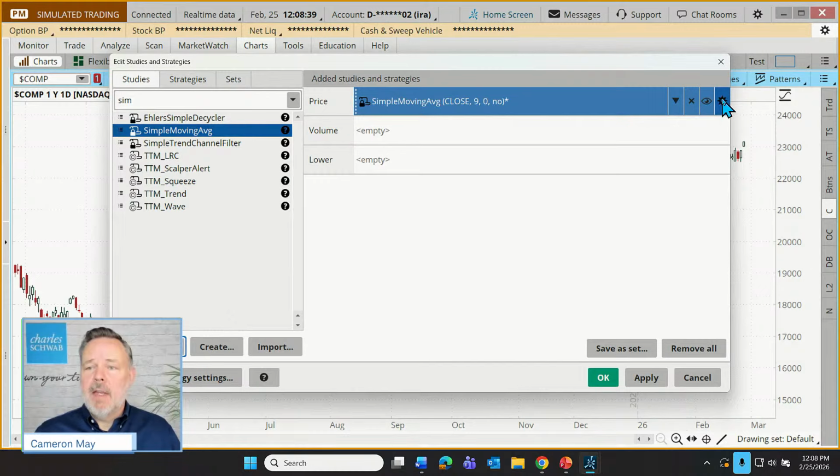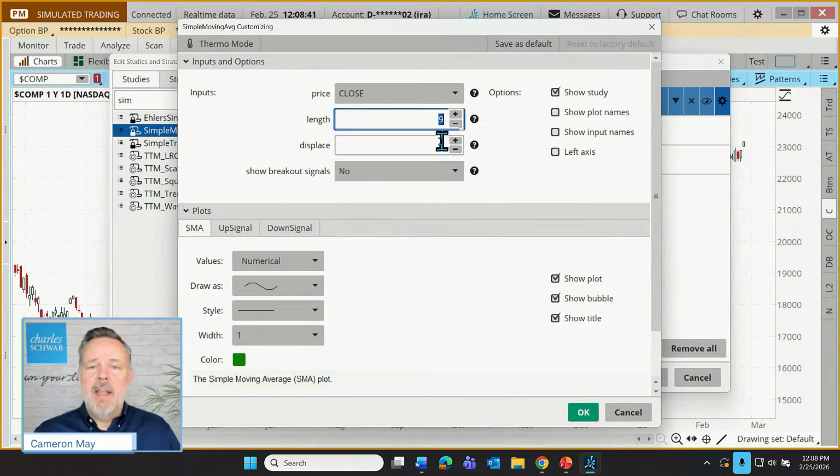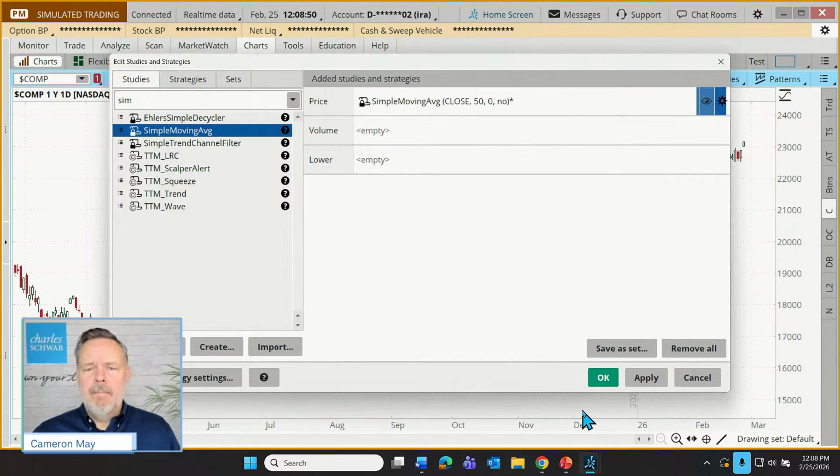I'm going to come over to the little gear icon, and let's change the length of this indicator from just 9 days on this daily chart. How about we look at 50 days? So let's click OK and click Apply and click OK again.